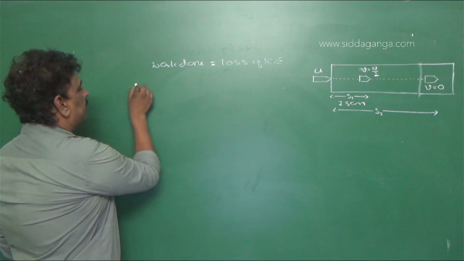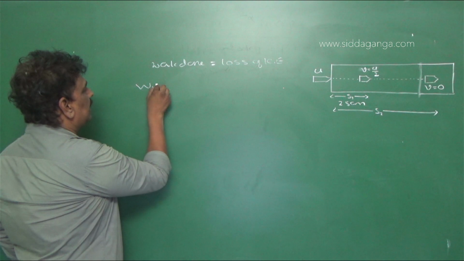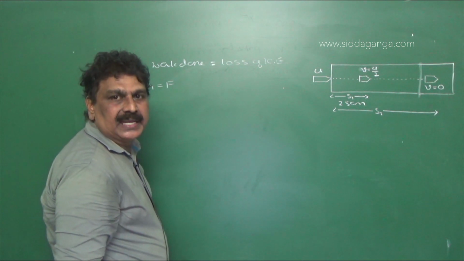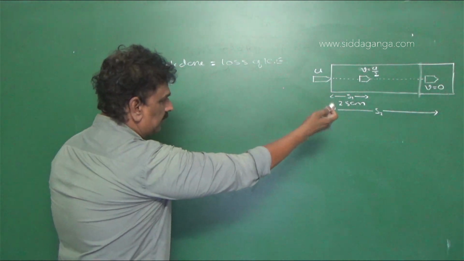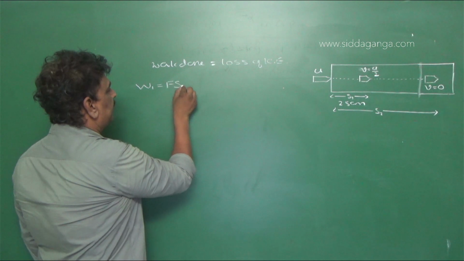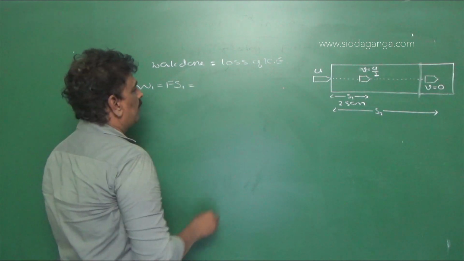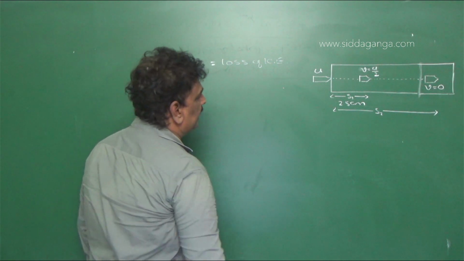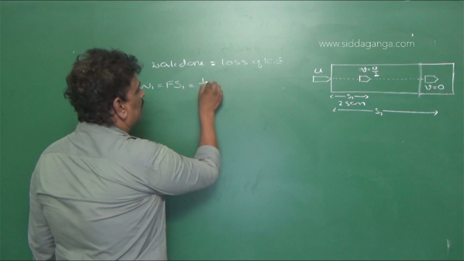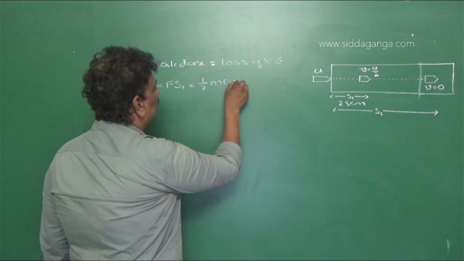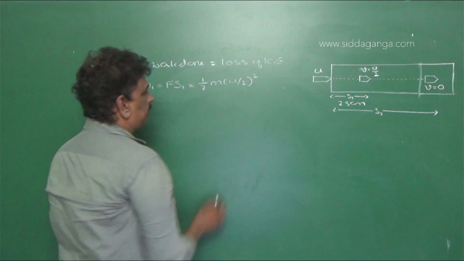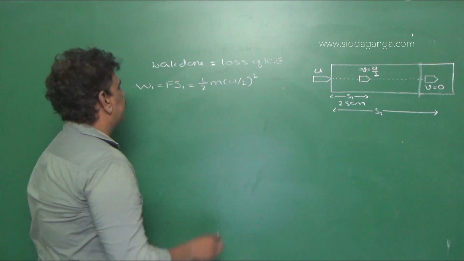So now in the first case, the work done W1 is equal to the average force exerted by the target or block, which is the same. So F into s1 is equal to the loss of kinetic energy, half of this energy, that is equal to half m u by 2 whole square. This is the loss of energy.